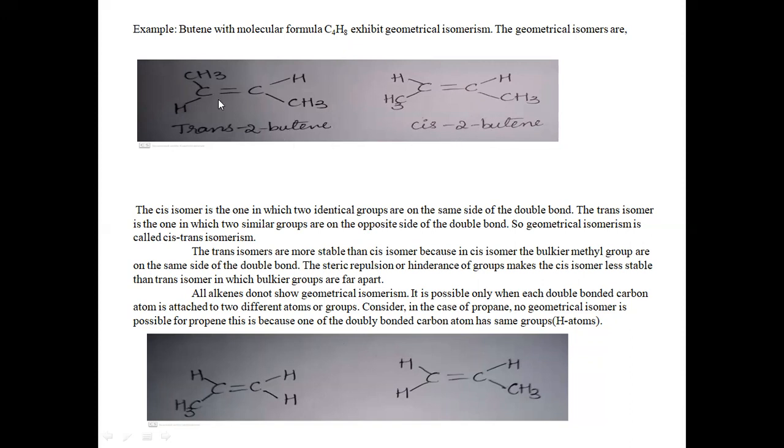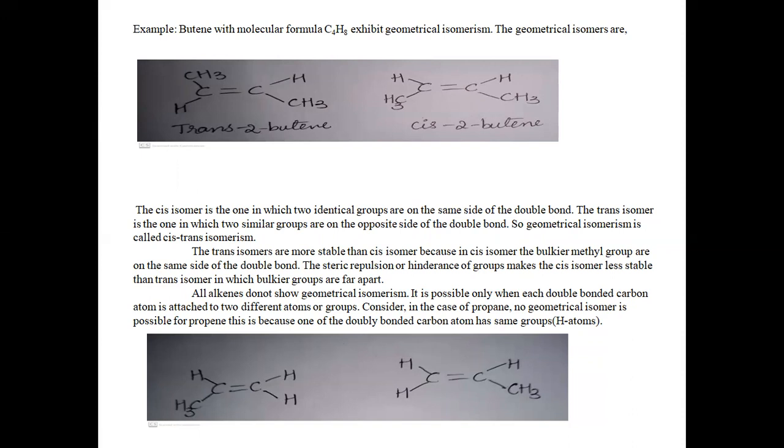Here we have double bonded carbon atoms, and in the cis isomer also we have double bonded carbon atoms. There is a restriction of the rotation of this pi bond, because rotation would break the pi bond. So there is a restriction for the rotation of the groups around the double bonded carbon atoms. Both the compounds, trans-2-butene and cis-2-butene, exhibit geometrical isomerism.